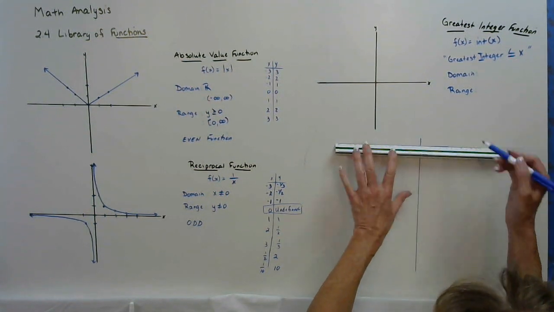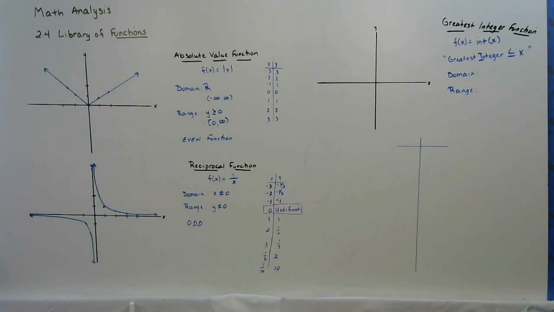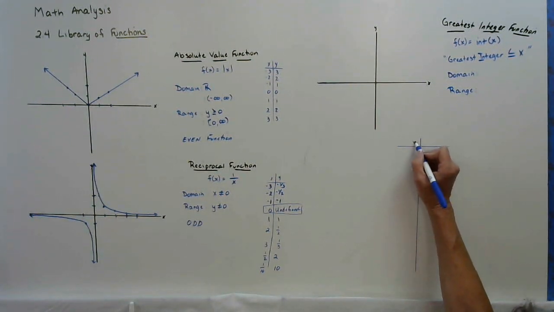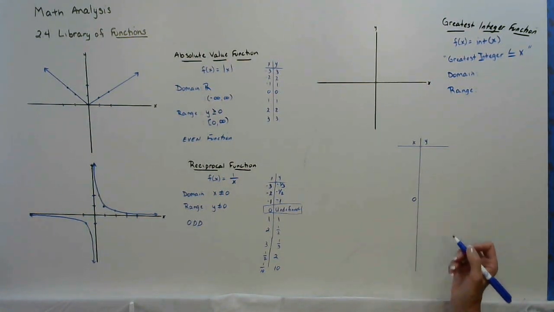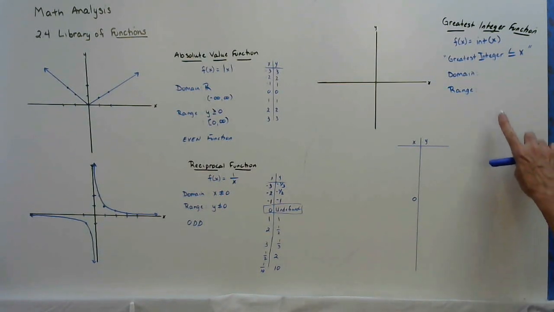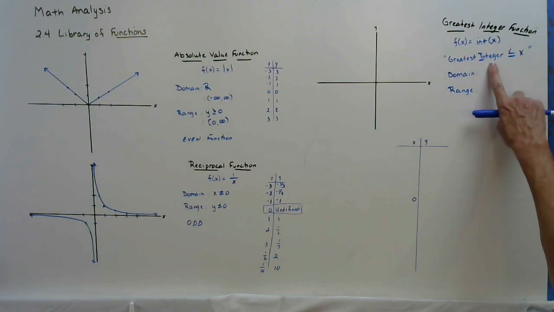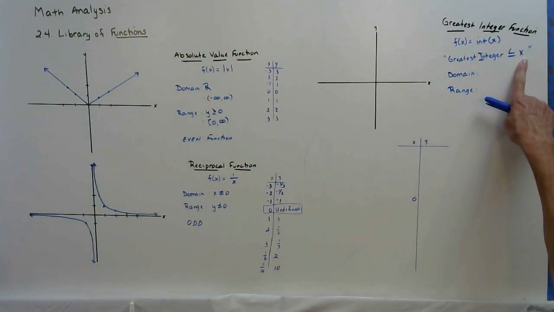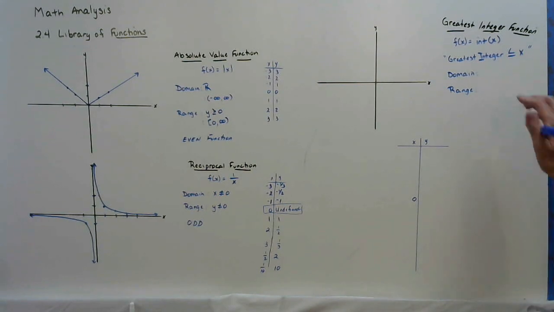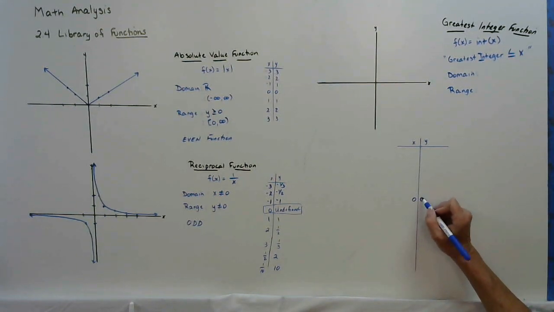Okay? You may not need to write these down, but I want to kind of make it a point. All right. I'm going to start with 0. If I substitute in 0, what's the greatest integer less than or equal to 0? Well, since integers are positive or negative whole numbers or 0, our answer is 0.